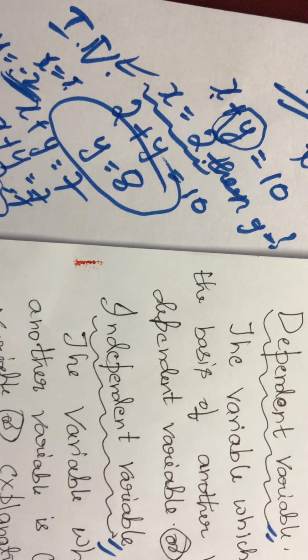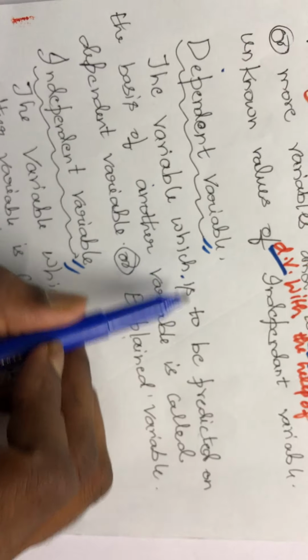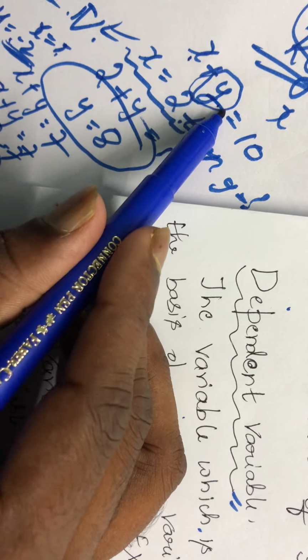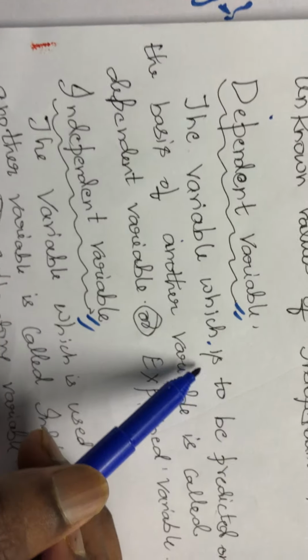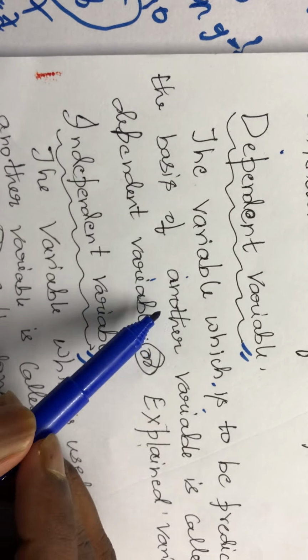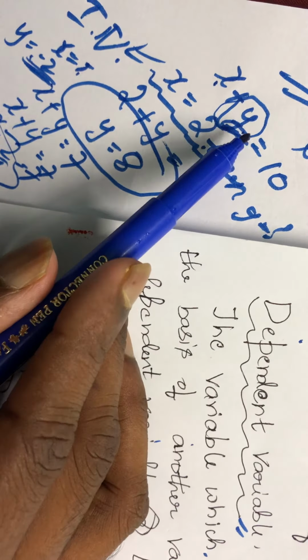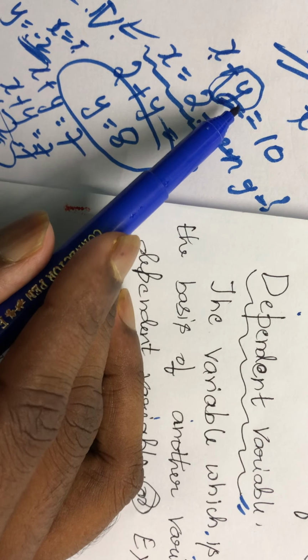Therefore, the conclusion of this concept is: what do we mean by dependent variable? The dependent variable means the variable which is to be predicted. Here in the first case, we need to predict the value of y. The value to be estimated is the variable which is to be predicted on the basis of another variable. Another variable is given to you. x was given and I am predicting y.